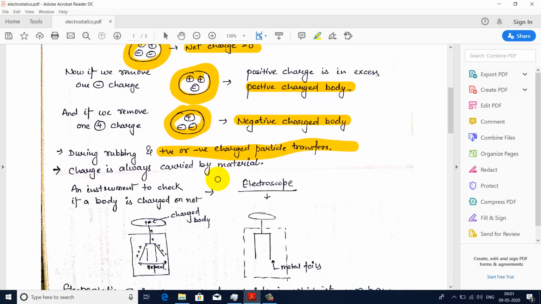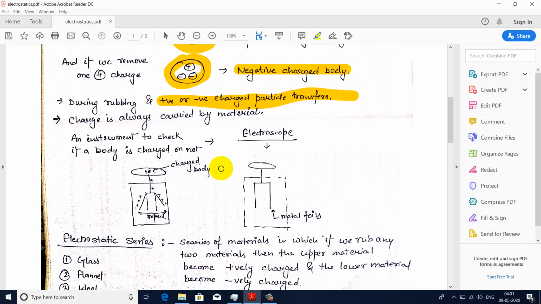And we know charge is always carried by materials, like we need a material or a body to make it charged. There is one device or instrument, known as an electroscope, by which we can check if a body is charged or not. This is how this instrument looks.